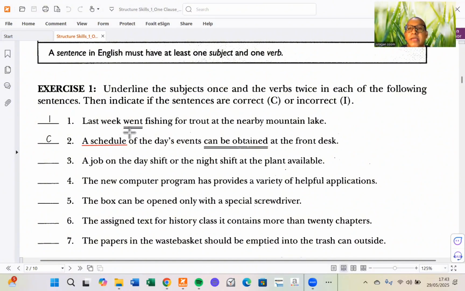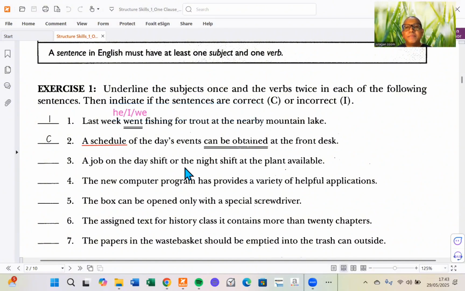We need to add a subject that comes before the verb. You can say he, or you can use other subjects such as I or we, or other subjects that you think are suitable in this context. So that's number one.